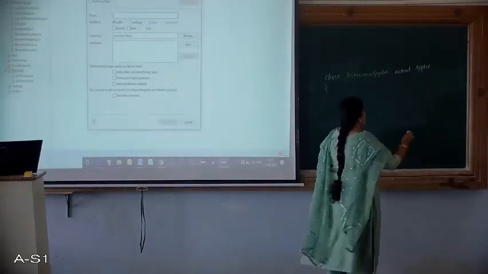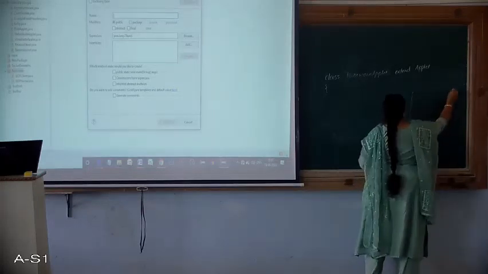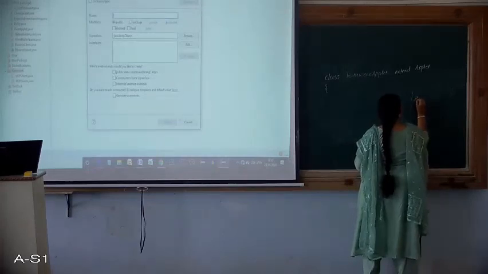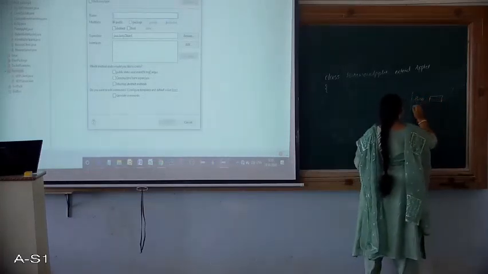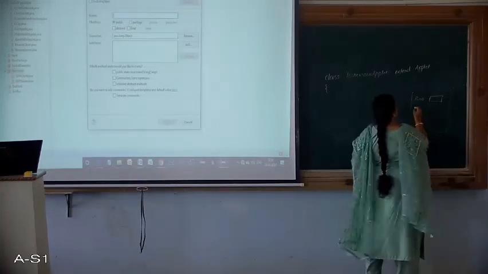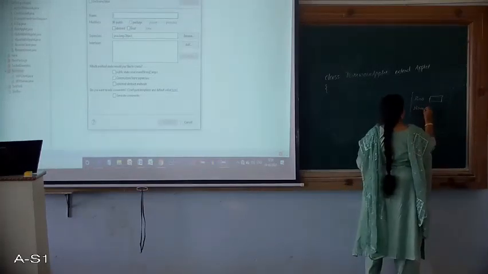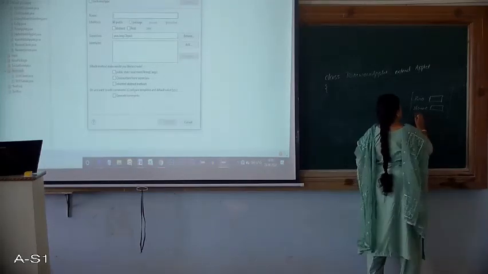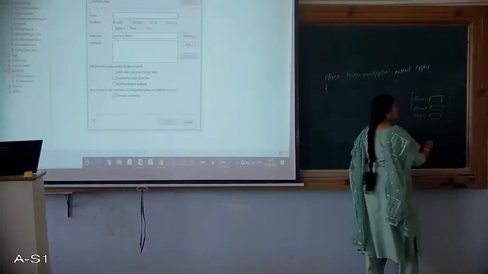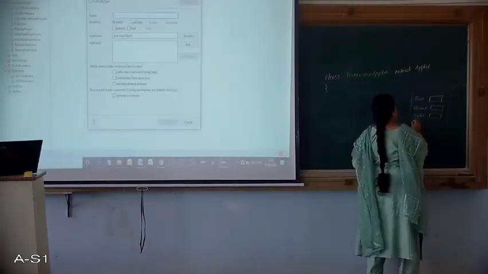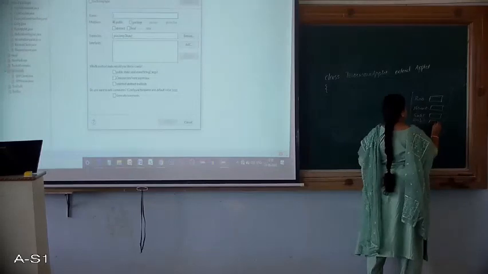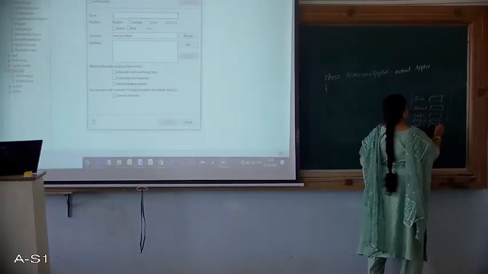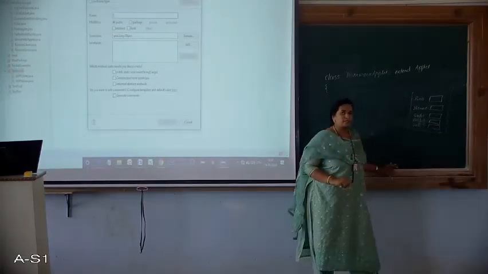See, the output should look like this. On this applet window we should get something like this: roll number, and there should be a text field provided, and name and the text field, subject 1 marks, subject 2 marks, and subject 3 marks.